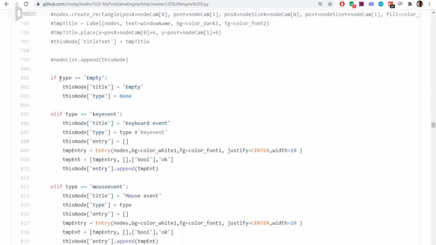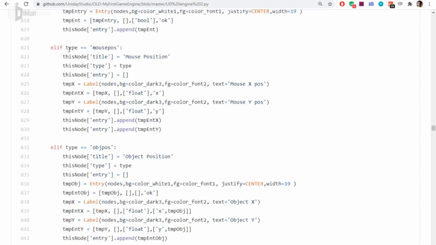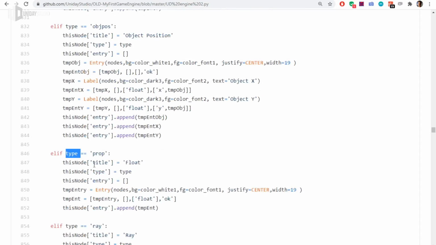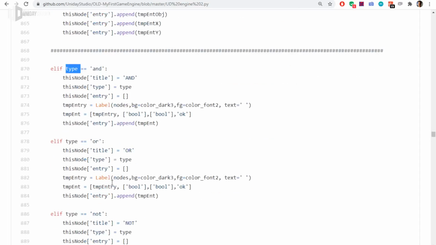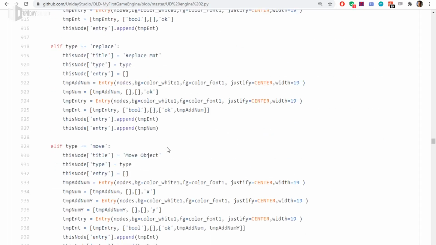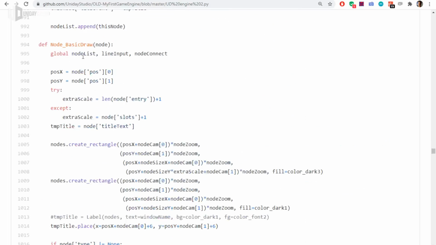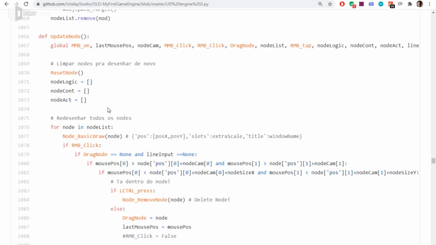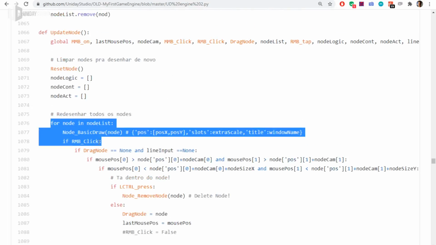Take a look at this huge if-elif to identify the type. If I was using a base class for the node and then implementing this class into child classes, that thing would not exist, and you make everything much easier and more organized to work with. Oh my god, drawing routines here. I'm tired of reading this code, to be honest.